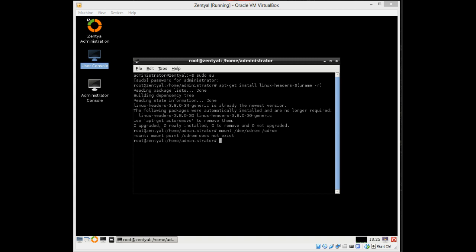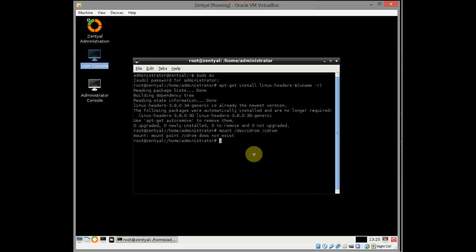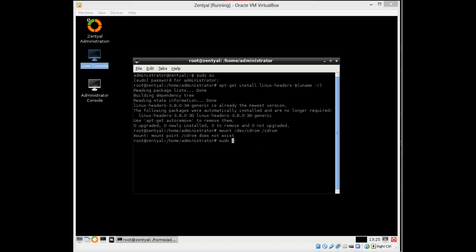So what we need to do is run the following. Sudo, let's see if I can click in here, sudo mount. Oh no, wait, I'm lying. The second blog was the correct blog, which I struggled a bit with.